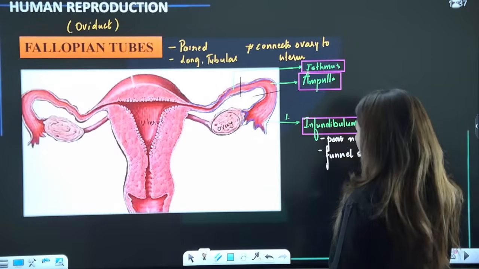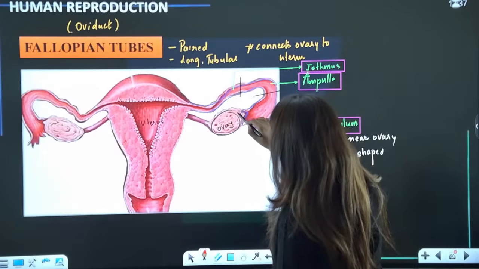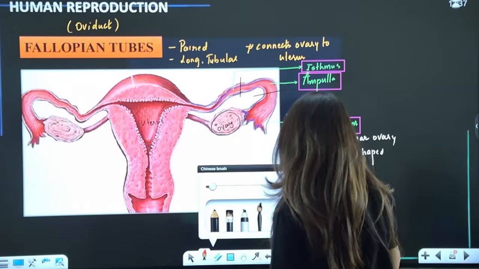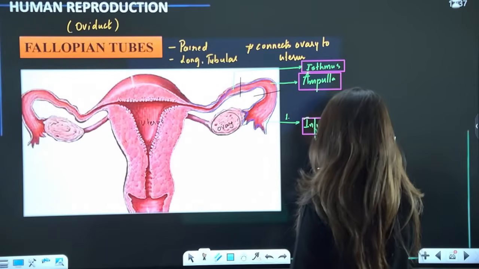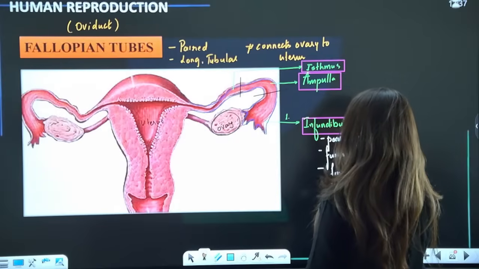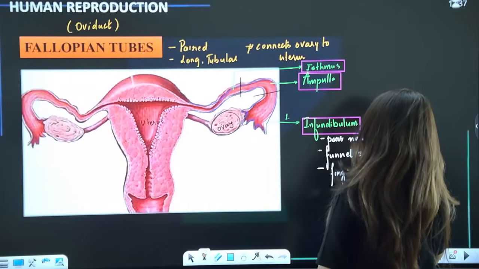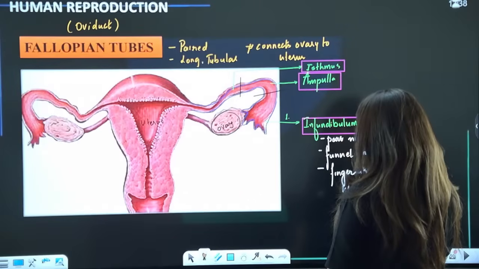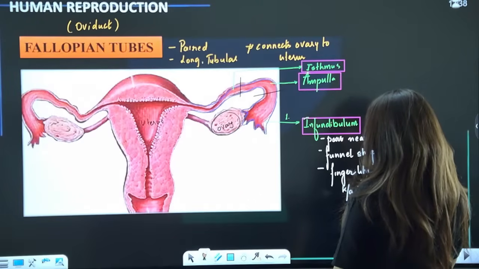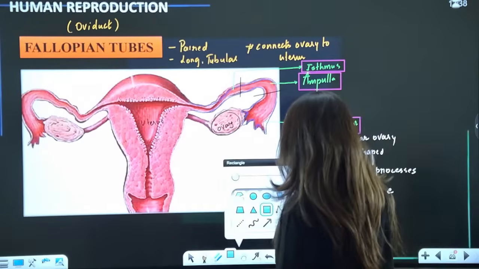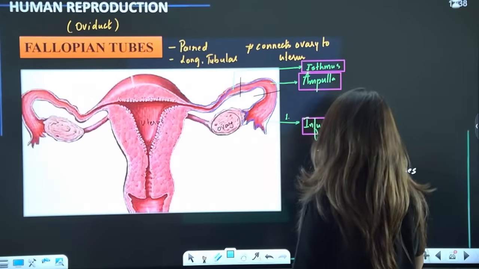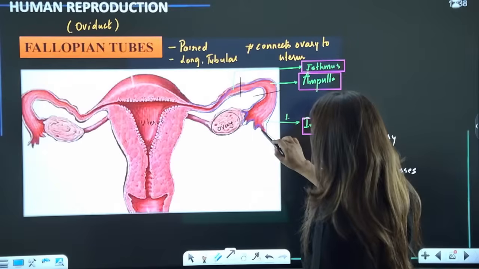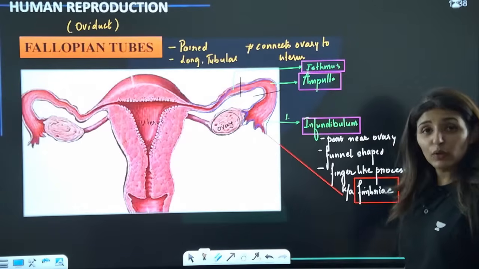It is funnel shaped and it has these finger like processes that I've drawn here, known as fimbriae. Please tell me these points are clear to all. Yes, please. So these are fimbriae. So what are they going to do basically?